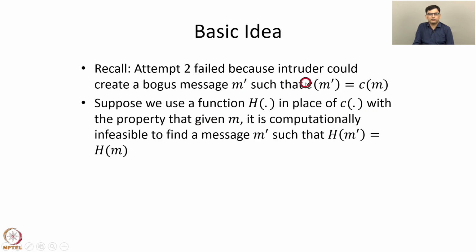Now suppose we replace this checksum function with a function h, and h has this property that given a message m, it is computationally infeasible to find another message m prime such that h of m prime equals h of m. In this case, attempt 2 would work because the attack we discussed on attempt 2 does not succeed, because the intruder is not able to find another message m prime which has the same h value as the original message m. Such a function h is called a cryptographic hash function.